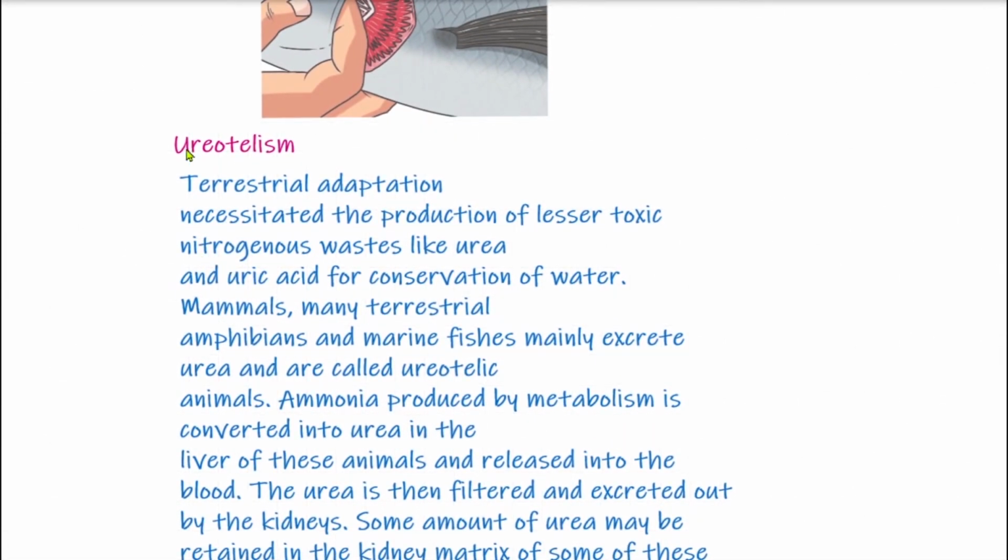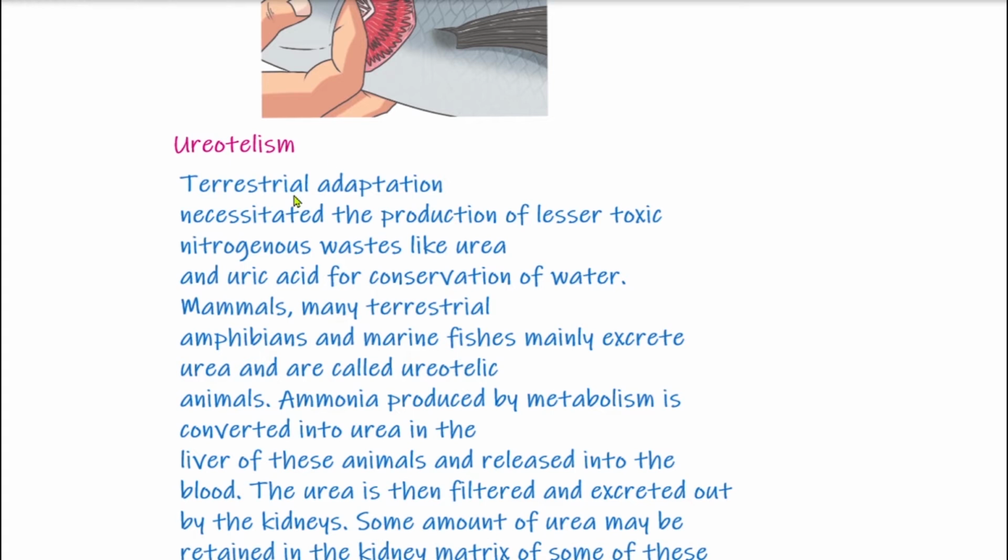Now students, ureotelism. The second nitrogenous waste is urea, and the process of removal of urea from the body is known as ureotelism. Terrestrial adaptation necessitated the production of lesser toxic nitrogenous wastes like urea and uric acid for conservation of water. And students, as I told you, excretion of ammonia requires a lot of water.